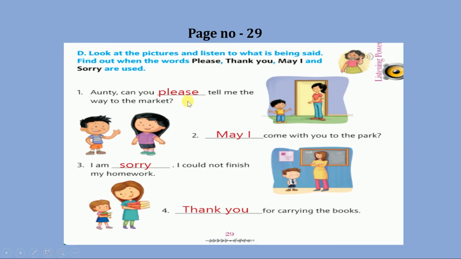So when we are asking something from someone, then we can use the word please. So write down in the blank please, as the word please comes in between the sentence. So begin the word please with a small letter. Do not write in capital letter.